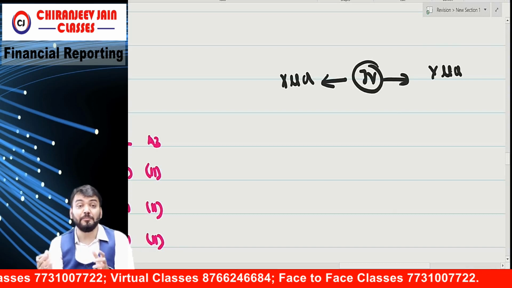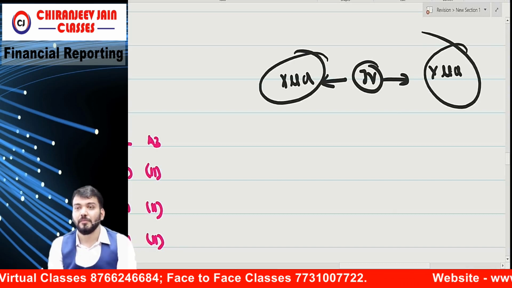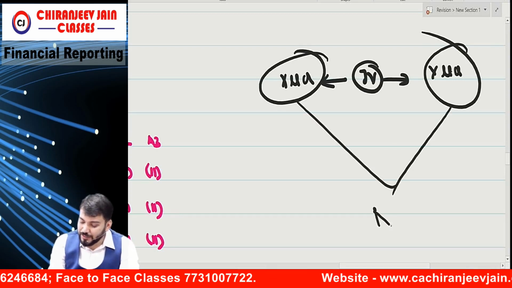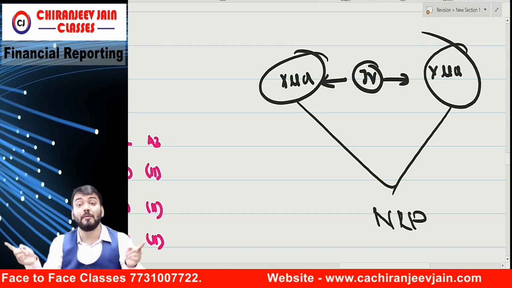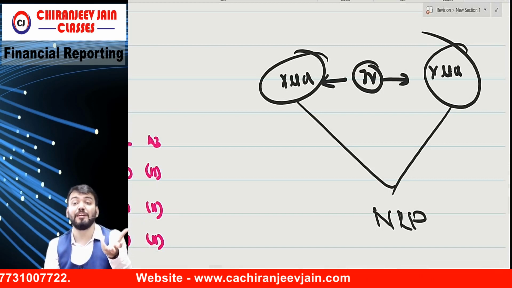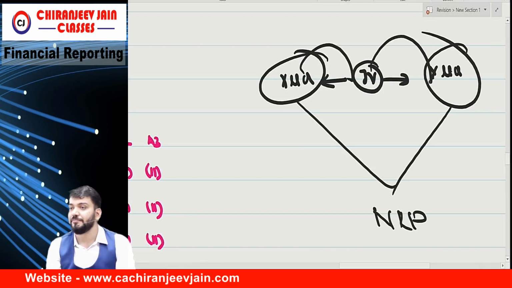Means X Limited and Y Limited are co-venturers. So whether these are related, it seems they are related, but these are not related until they are covered under some other para. So simply because they have a common joint venture, they are not related. These are related, these are related.